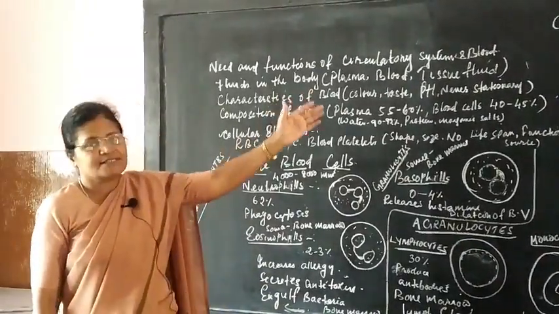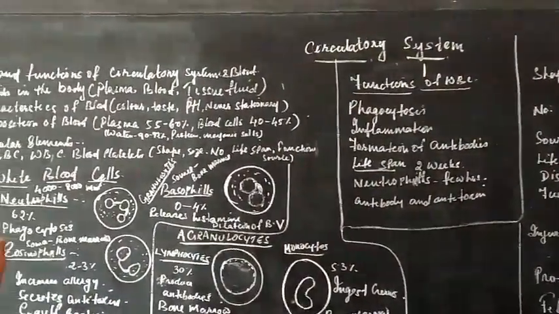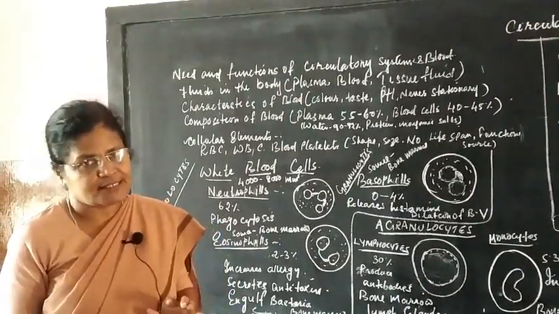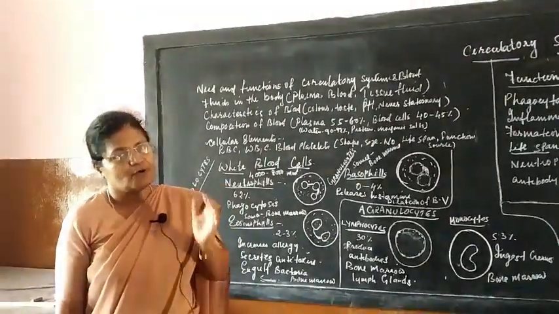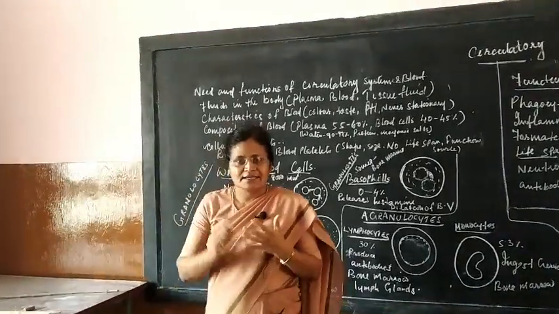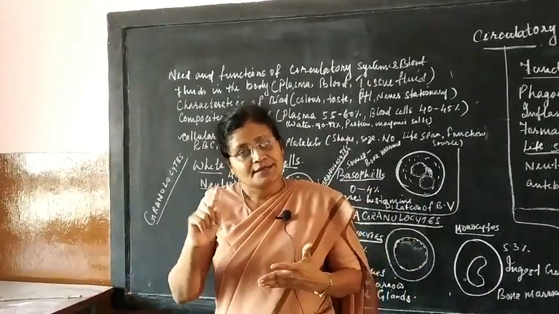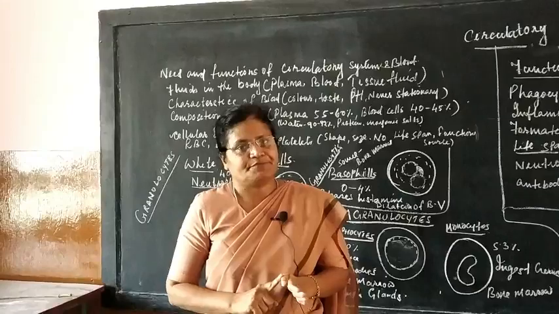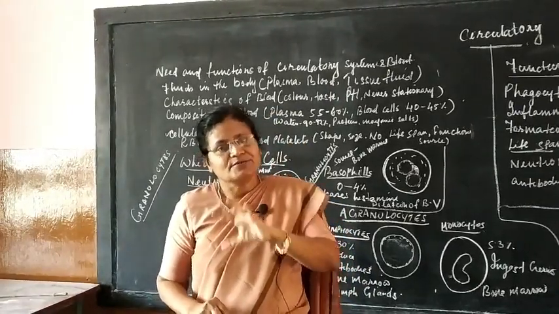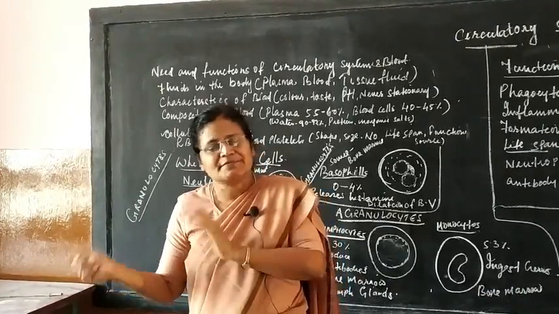In the last class, we had just started with the circulatory system, the beginning part of it, and I said a group of organs forms the organ system, and a group of organ systems forms the organism. Now, in a human being, we have different organ systems like the respiratory system, circulatory system, excretory system, reproductive system, and endocrine gland system. These are the 5 main systems, along with the nervous system, which is most important. These are the 5 to 6 different vital organ systems, besides the skeletal system, etc.